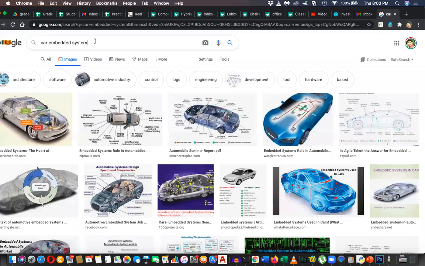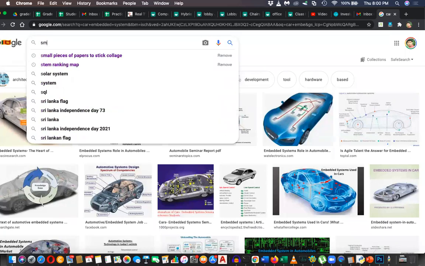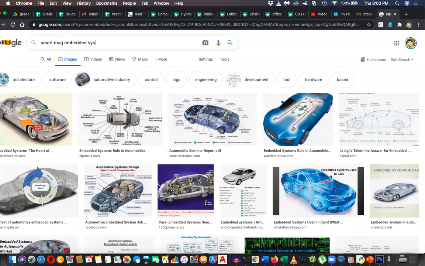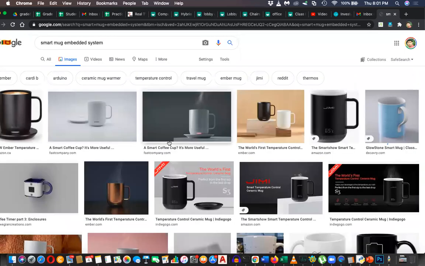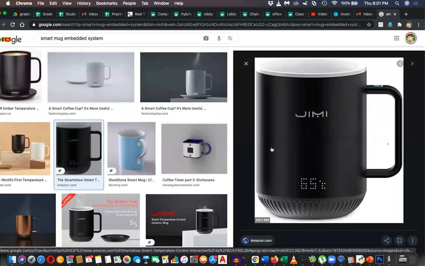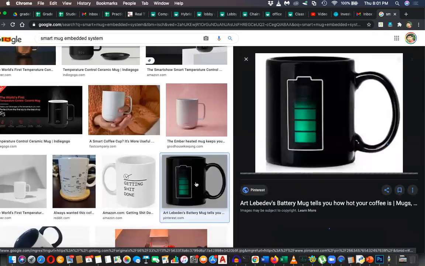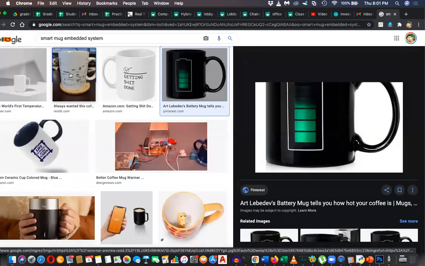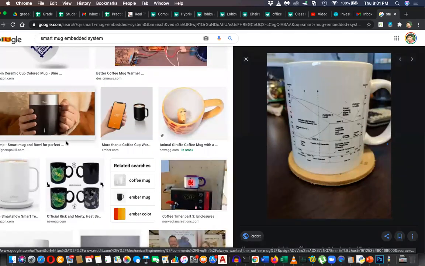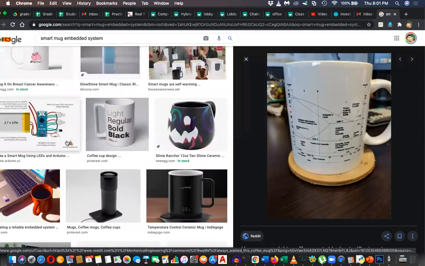Most of the devices now have embedded systems. Even in future, you will get embedded systems inside your plate or even your mug, let's say a smart mug. There can be embedded systems inside your mug and your plate. Likewise, there can be embedded systems in many places.